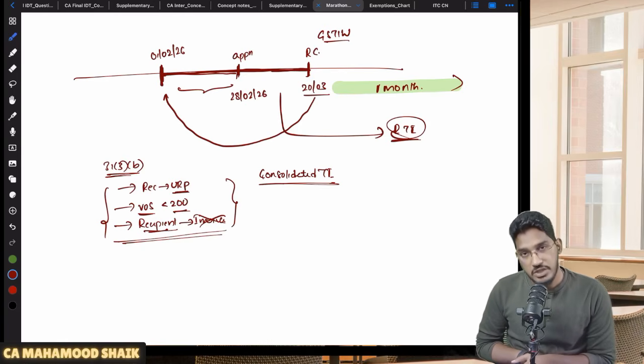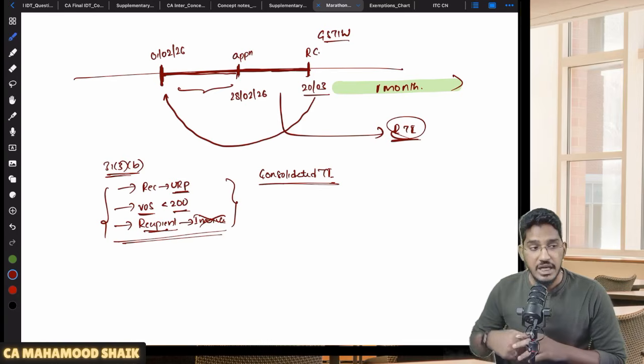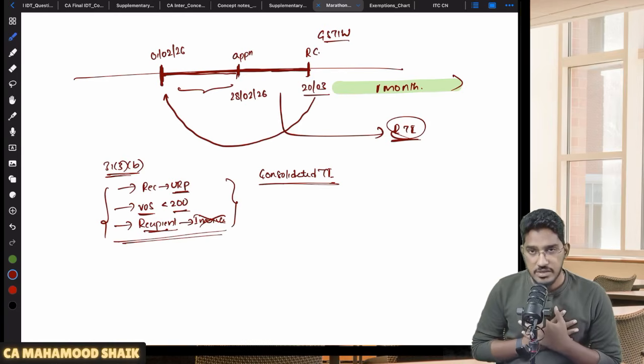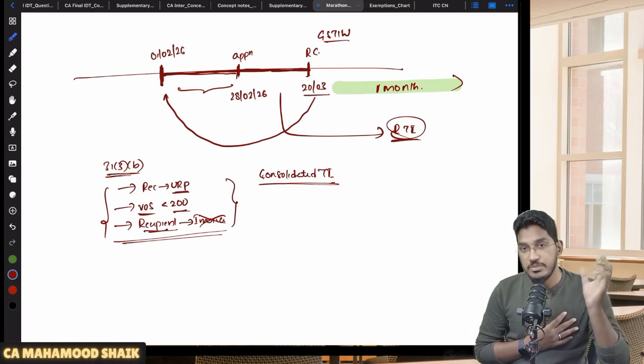So for a composition dealer, instead of a tax invoice, they have to give a document called bill of supply. Which document will they give? They will give a document called bill of supply. Similarly, let us say you are a regular person, but you are making an exempt supply. On exempt supplies also, you can't collect the tax. But for that exempt supply, you are required to issue a document called bill of supply.